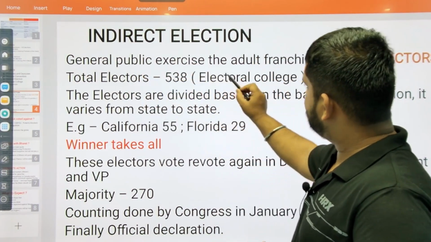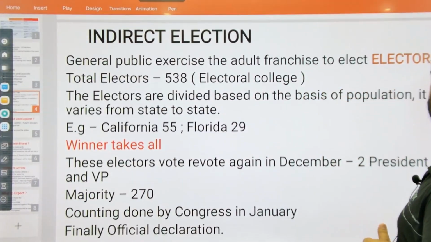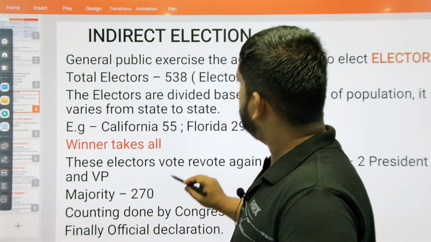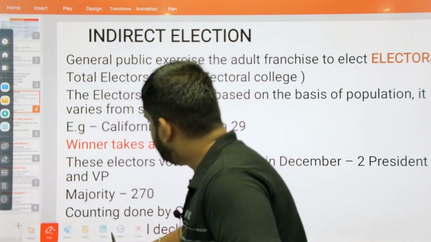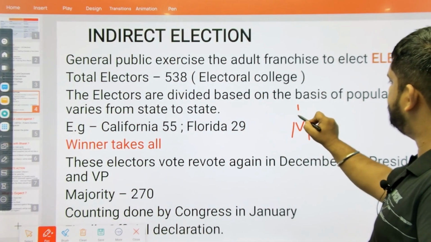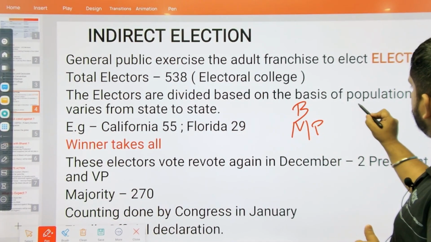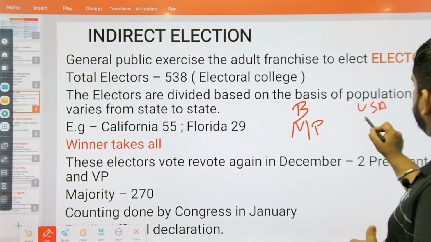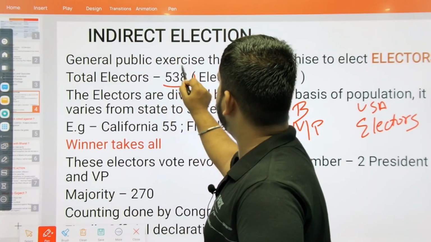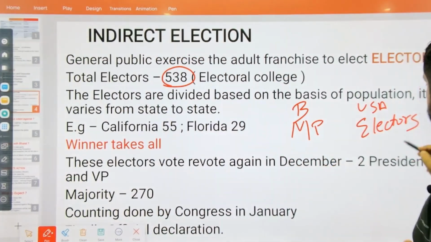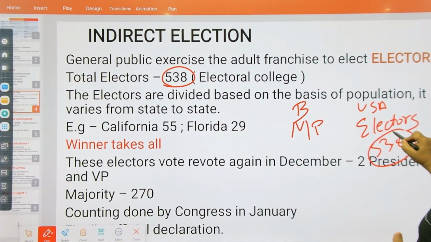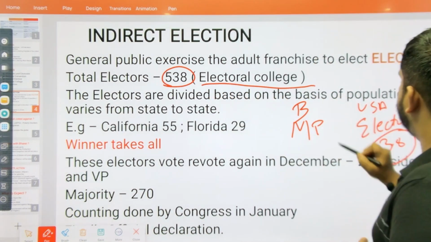The general public exercises adult franchise to elect electors. Like in Bharat, we as the public elect our MPs, Members of Parliament. That is in Bharat. But in USA, they elect electors. And in total there are 538 electors.